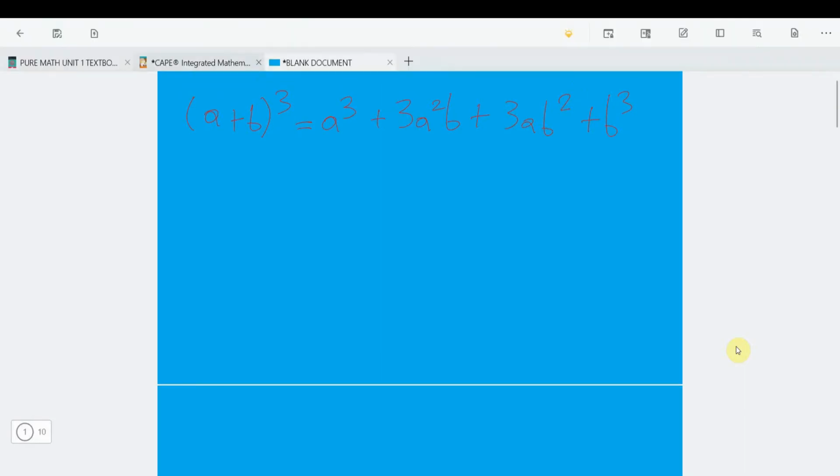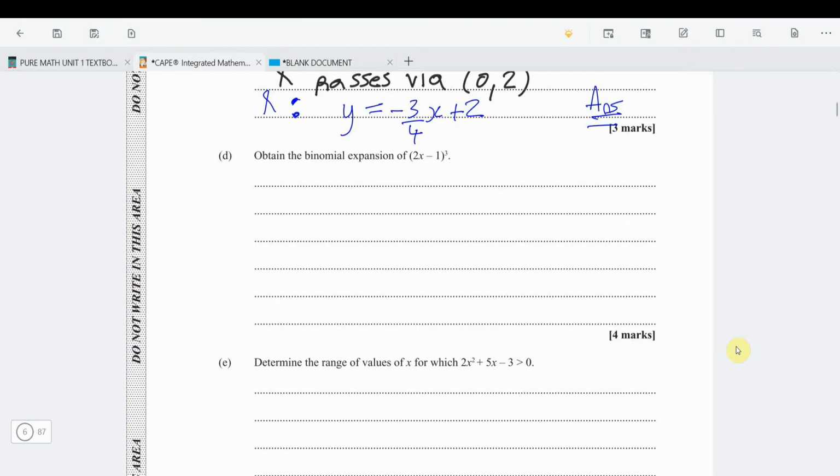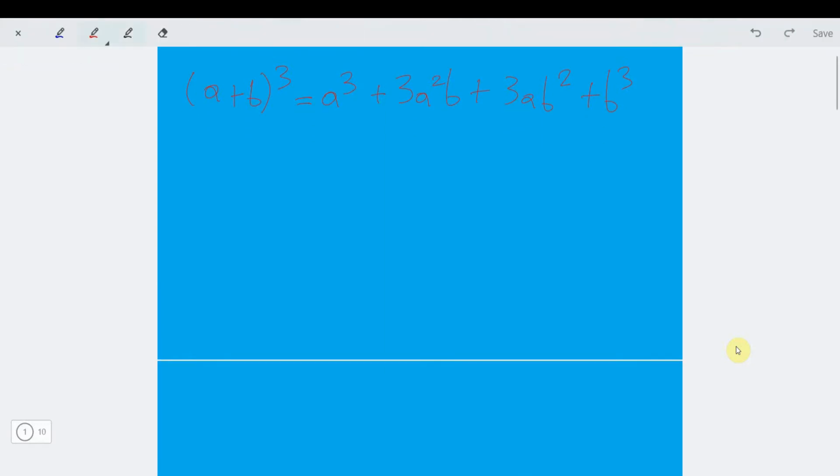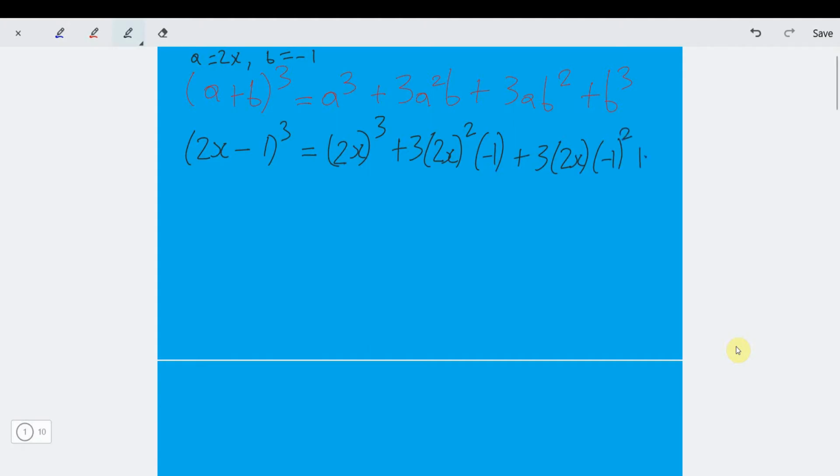So what I'm saying then is, looking at this question, you have 2x minus 1 all cubed. I want you to remember this formula. Really and truly what we're saying is that our a is 2x and our b is negative 1. So the formula would be 2x all cubed plus 3 in bracket 2x squared times minus 1 plus 3 in bracket 2x times minus 1 squared plus minus 1 cubed.